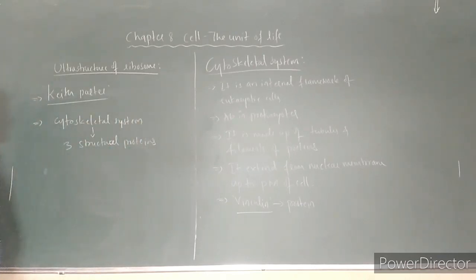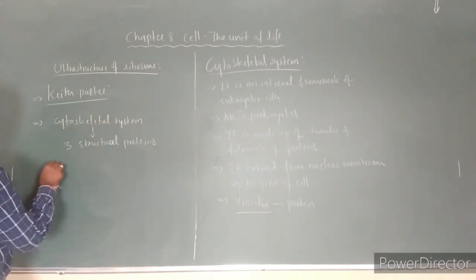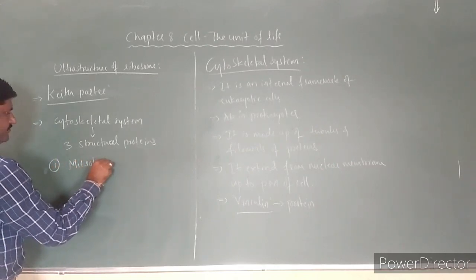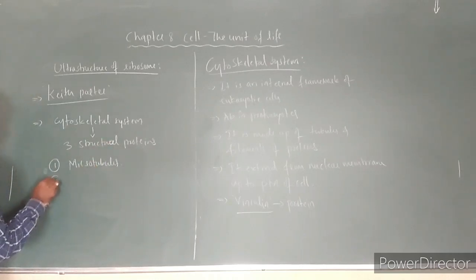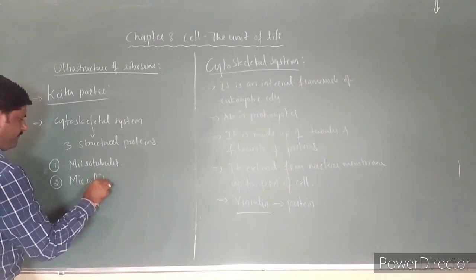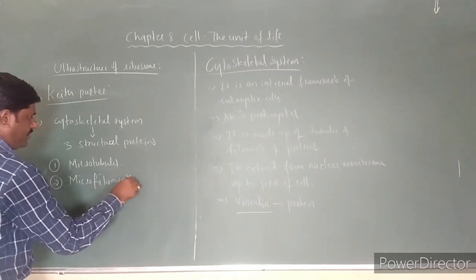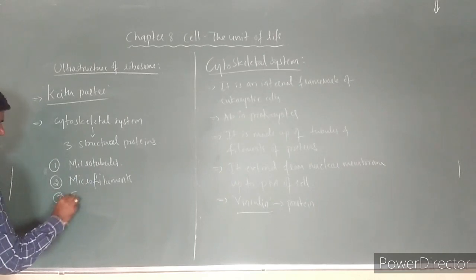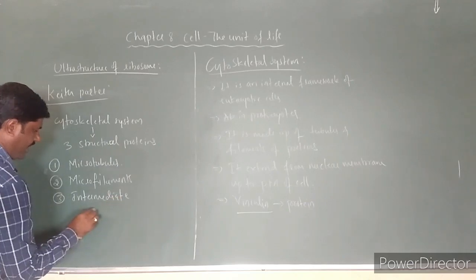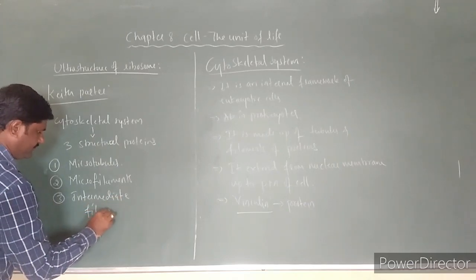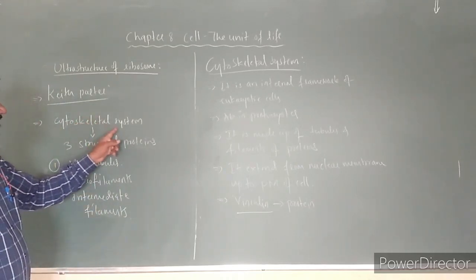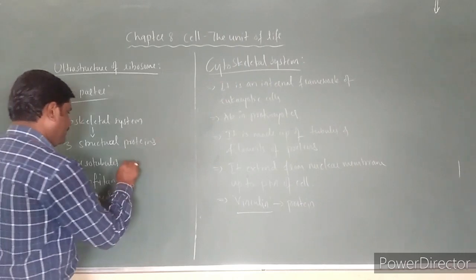What are those structures? First one is microtubules. Second one is microfilaments, and third one is intermediate filaments. These are the three structures that form the cytoskeletal system of the cell.